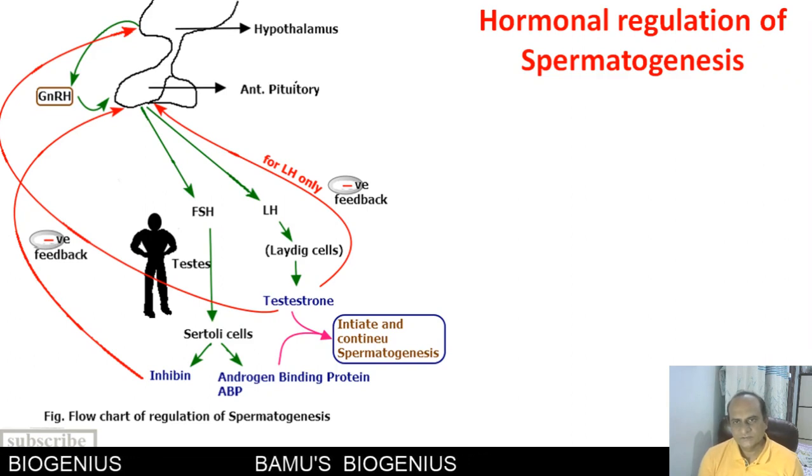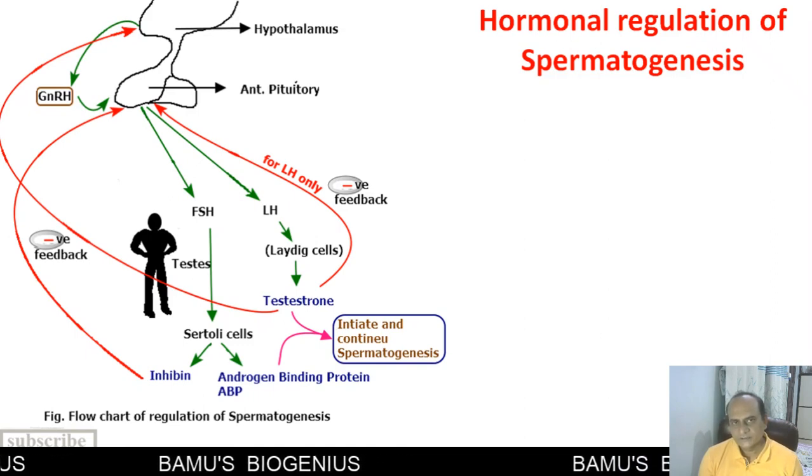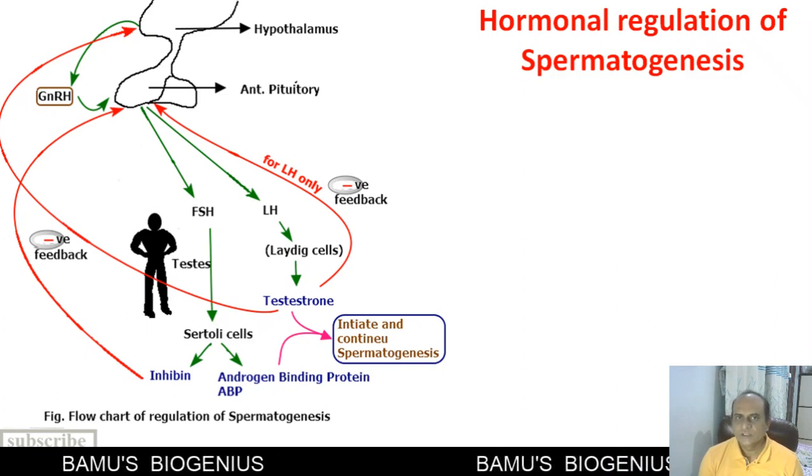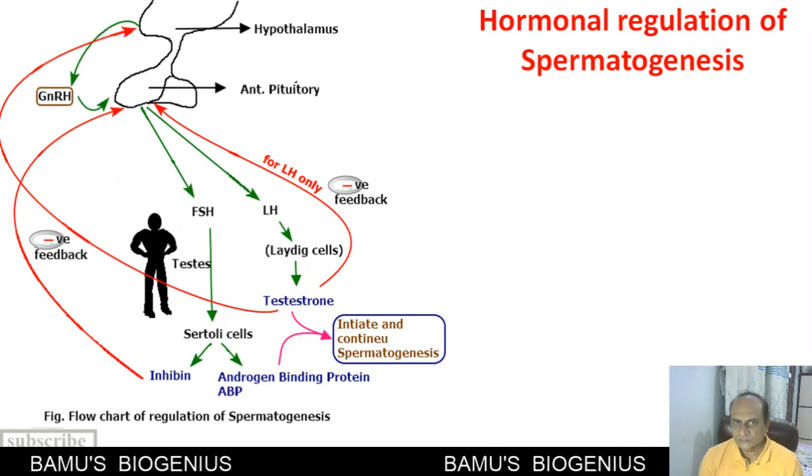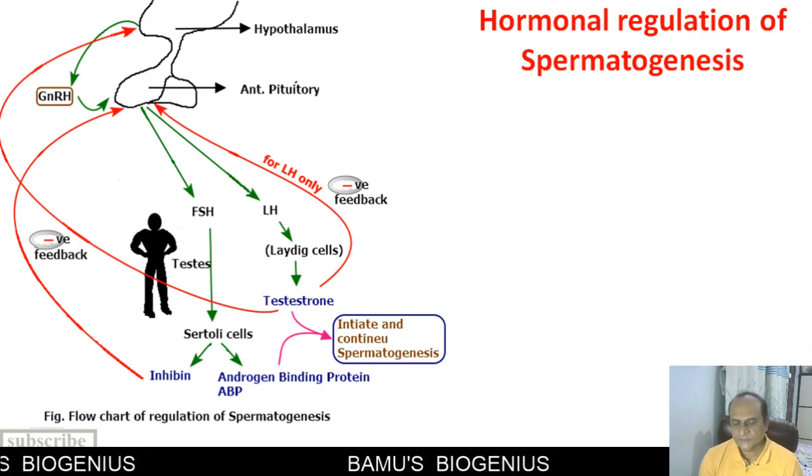Now we will discuss hormonal regulation of spermatogenesis. As we know, spermatogenesis is regulated by different hormones. The hypothalamo-hypophyseal gonadal axis is responsible for control of spermatogenesis.